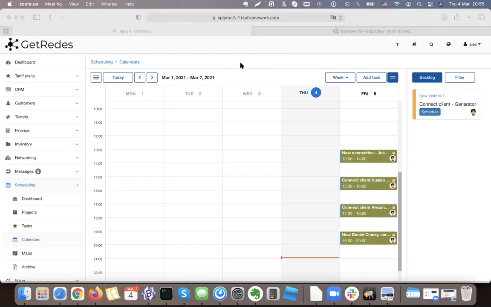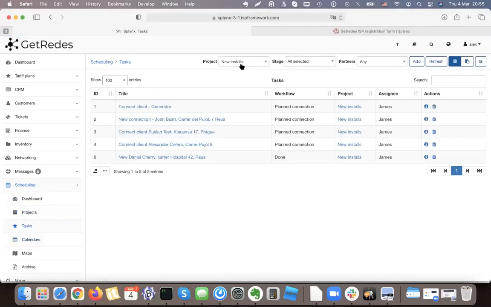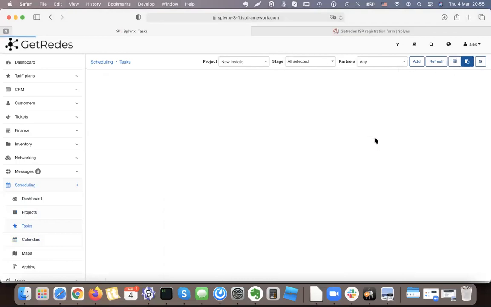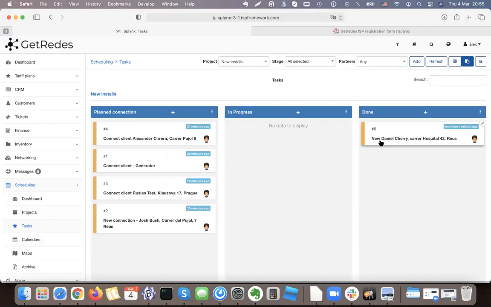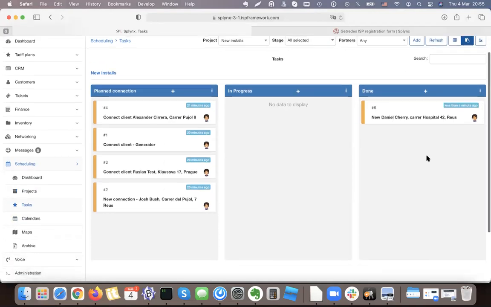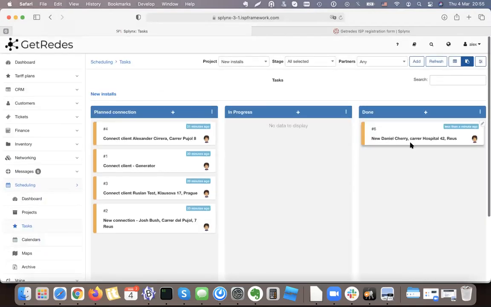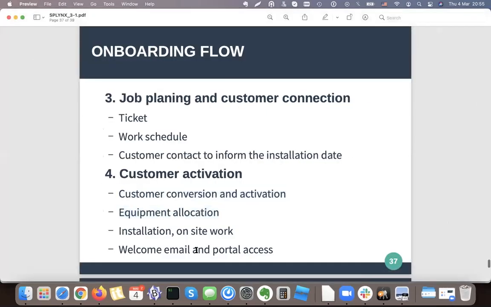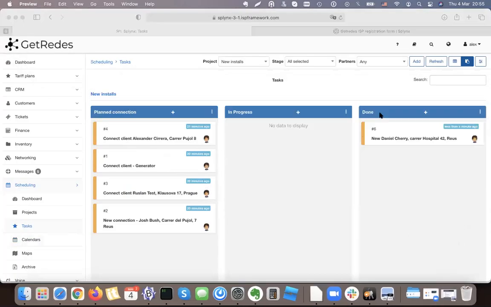Now we go back to our tasks and we see that in our new installs, there is a view and this task was done. Also, I can choose this view, which shows me that Daniel Cherry was connected already. So service is active, everything is done here. And what I need to do is send the welcome message to the client.